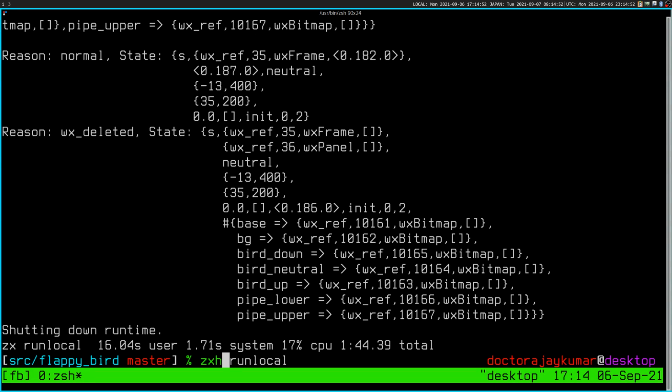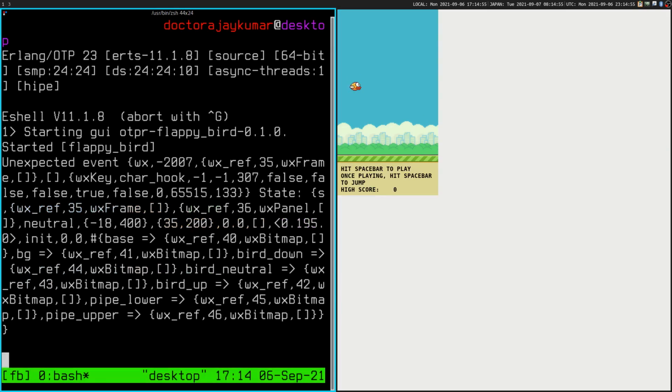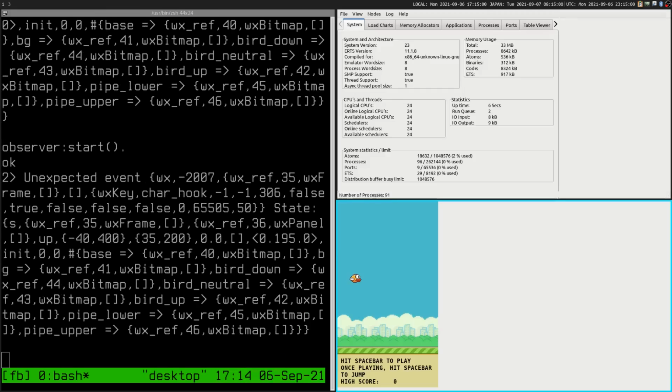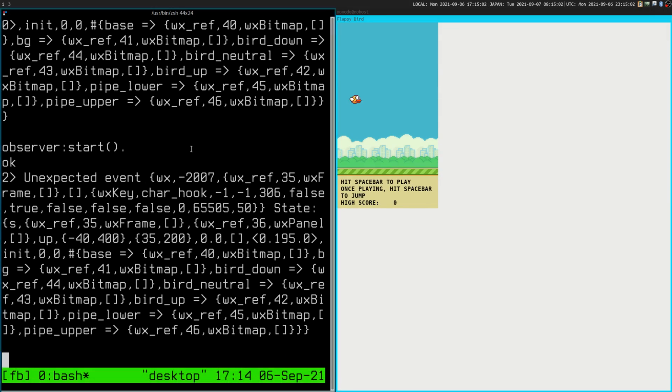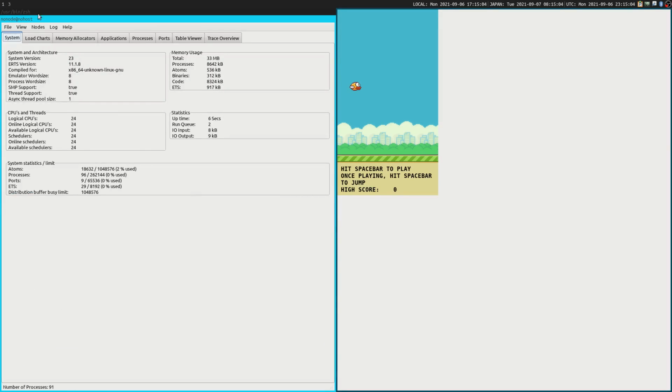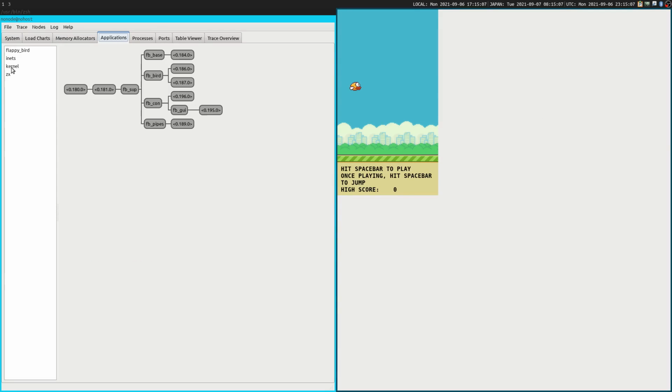But let me do ZX run local, and then observer:start. This is a program called Observer, which is your best friend in Erlang. You go to Applications, Flappy Bird. Hopefully you can see this. So just in this one little simple application, each one of these little things is a thread. So there are 1, 2, 3, 4, 5, 6, 7, 8, 9, 10, 11, 12, 13, 14 threads. Just in this, 14 threads.